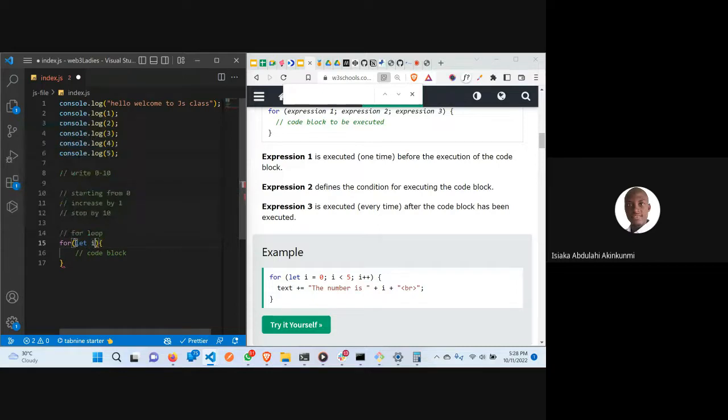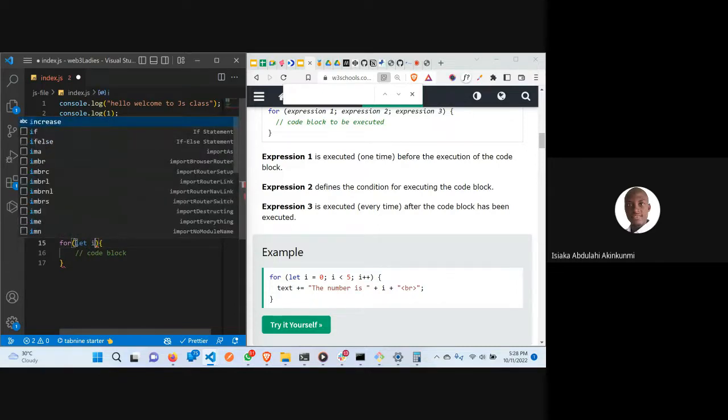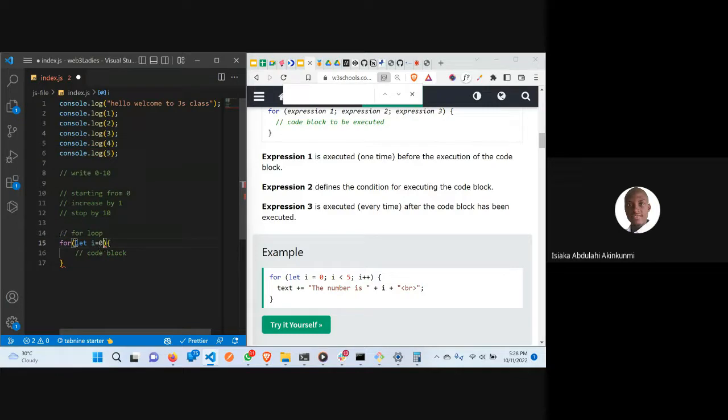Let i, most especially i, is the letter that suffers most when it comes to iteration. You say let i equals zero. That means now we have executed the first one. Let i is equal to zero. And one thing that you should not make a mistake on is that this is an expression, so you have to follow it by a semicolon.